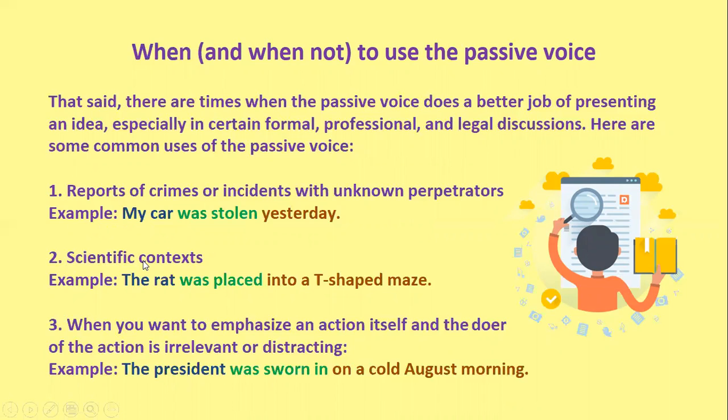In this case, the passive voice emphasizes the stolen item and the action of theft, and given the fact that we don't know who the perpetrator is, the focus is on the action. Two, scientific context. Example, the rod was placed into a T-shaped maze. In this case, the one performing the action is not as relevant as the experiment that is being conducted. Therefore, the use of passive voice is preferred.